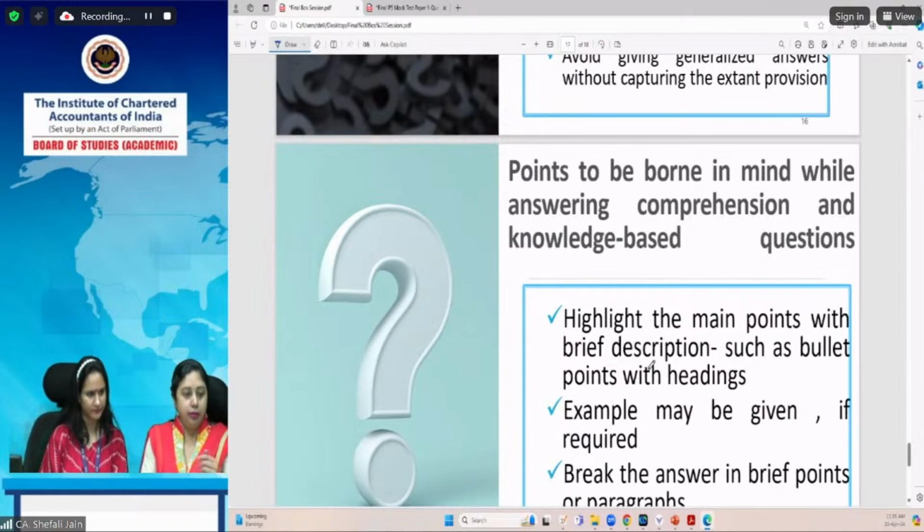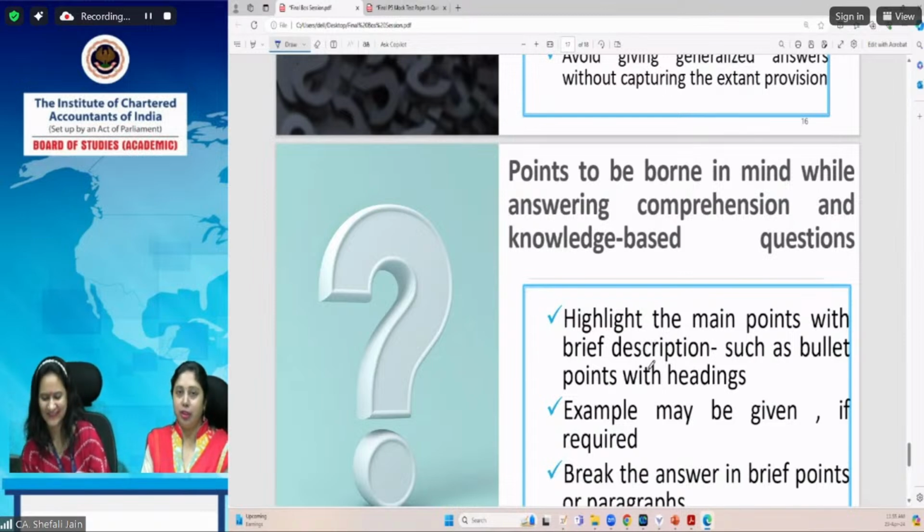Now, we have some queries. Simranjeet Singh is asking whether, before the examination in IDT, we should go through each and every page of the chapter, and if yes, how to cater to it. I think Simranjeet has joined late, because this is the first thing we discussed today. So you should not go through each and every word or every page before the examination. That is not possible also, because you get very few preparatory days this time. I think there is more than one paper, I suppose, in our schedule.